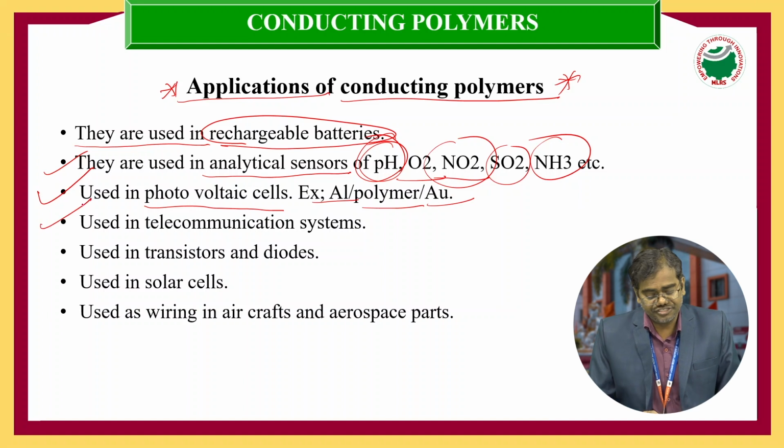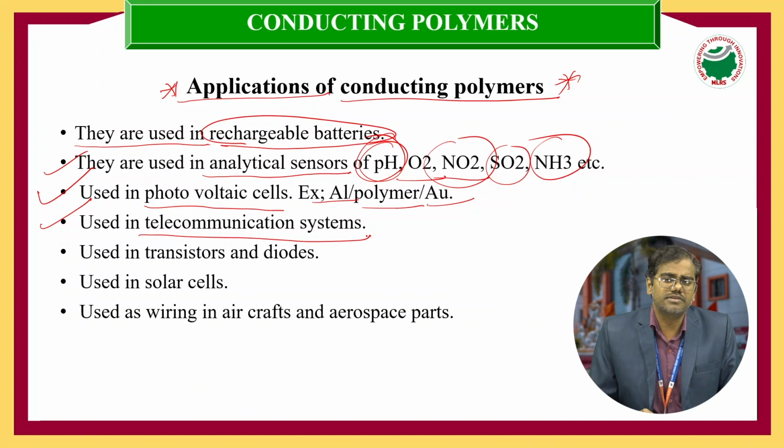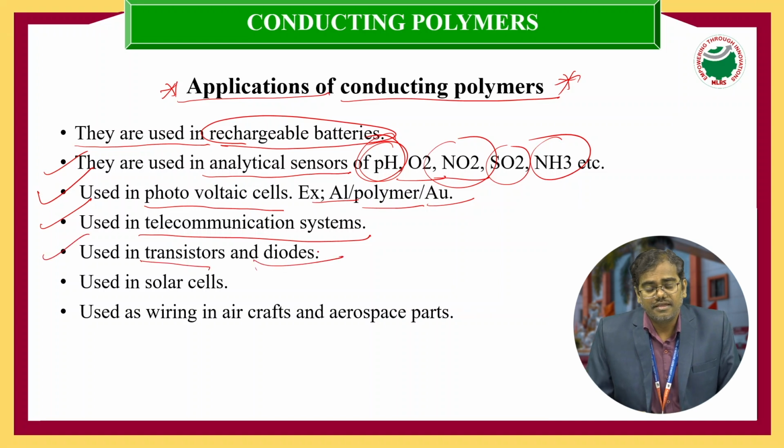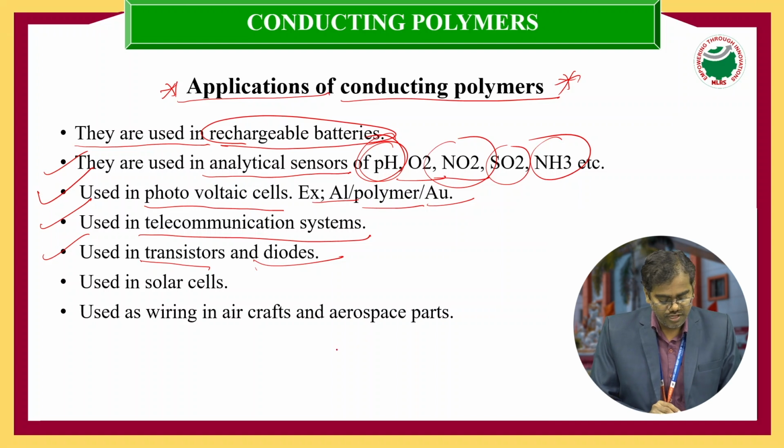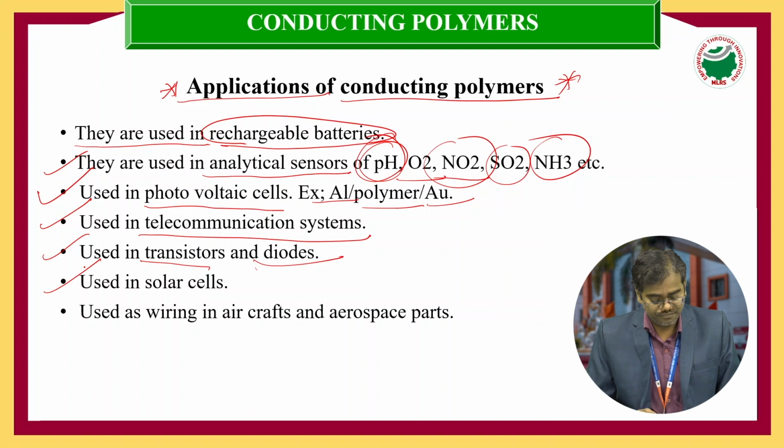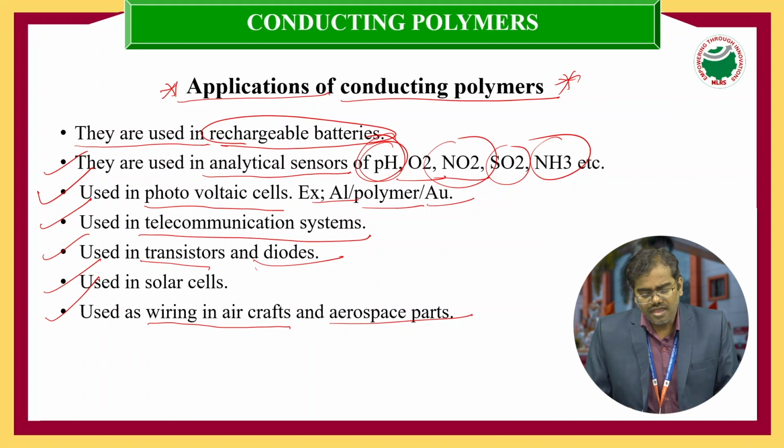A fourth important application is that they are used in telecommunication systems also. Most of the conducting polymers we can use for communication purposes in telecommunication systems. Fifth application is use in transistors and diodes, PN junction diodes, NPN or PNP transistors, and in solar cells. And one of the most important applications is wiring in aircraft and aerospace parts.